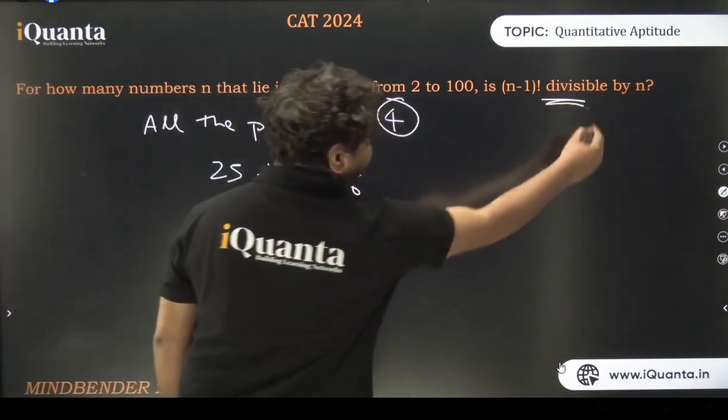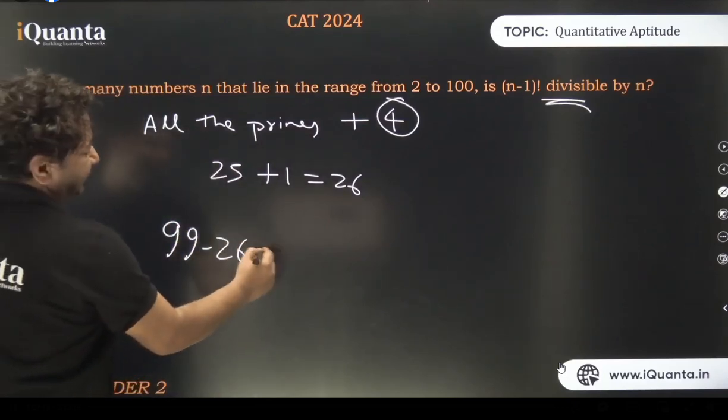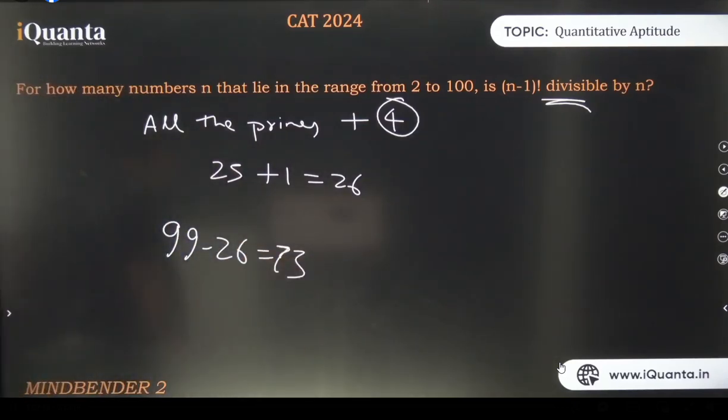The question asks about divisible. So the answer is 99 minus 26, that is 73. So people can do it wrong in different ways. Even after knowing, you can do it wrong, and even after doing everything correct, people might have subtracted this from 100, which is again wrong. The answer is 73. Clear? Okay.